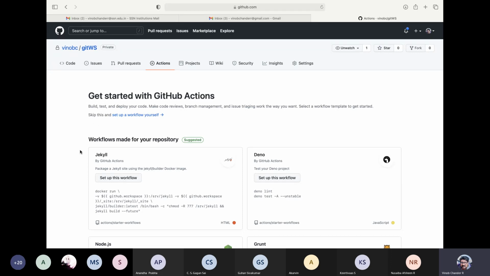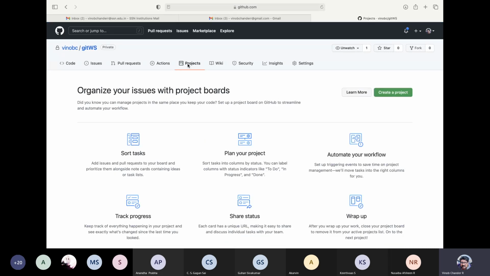So this is the next level, right? So after you are comfortable with the local repository, right? This remote repository thing and how to actually do push pull, right? Syncing aspects, all those things. After you are comfortable, you can come to this particular part and then start automating things. So that is the actions part, and then you have projects tab, right?